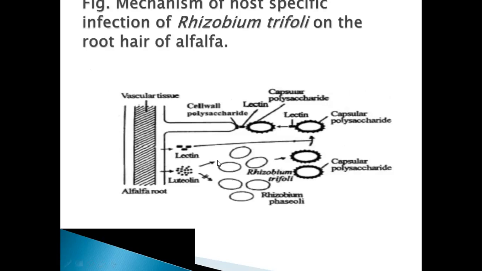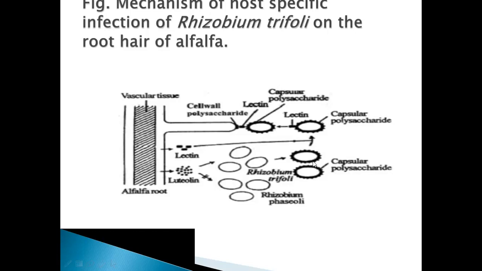Here you can see the alfalfa root, this is the vascular tissue, and this is the root hair. These are the bacteria which have capsular polysaccharide. First, the root secretes luteolin, which is a flavonoid. This luteolin induces the bacteria to produce a particular capsular polysaccharide. Rhizobium trifolii is there, Rhizobium phaseoli is there.